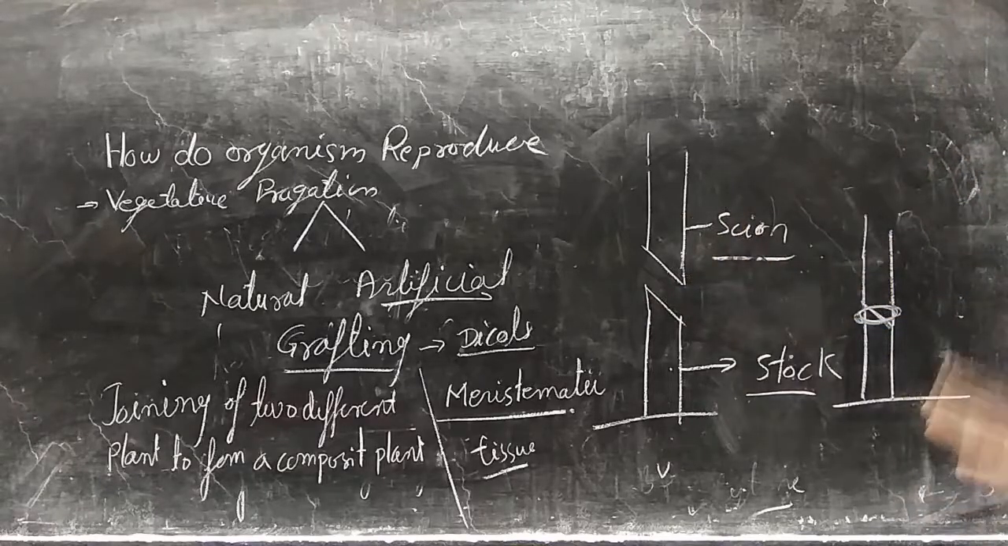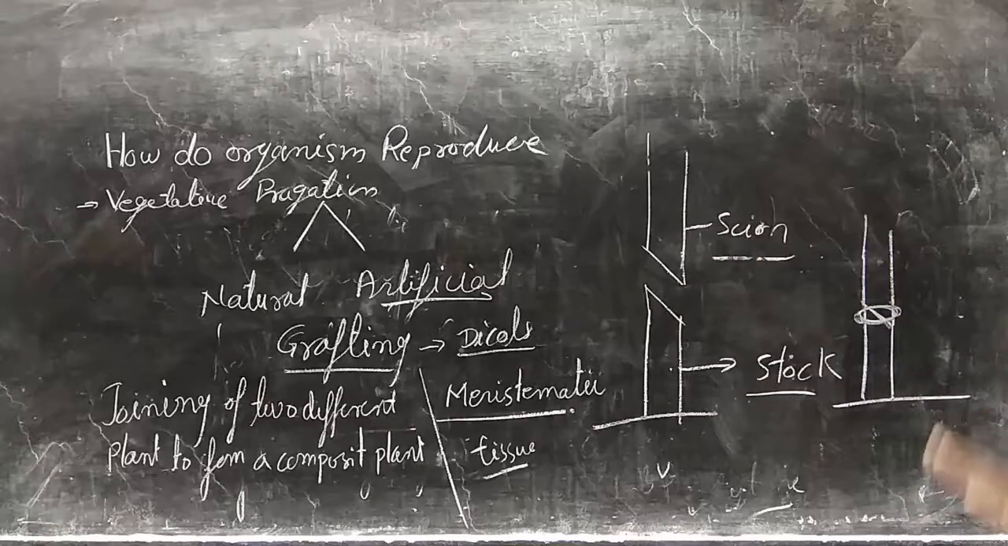This process is known as grafting and it is especially done in dicot plants. In monocots it is not possible because these two different parts will not join together. That's why we do not do grafting in monocots.